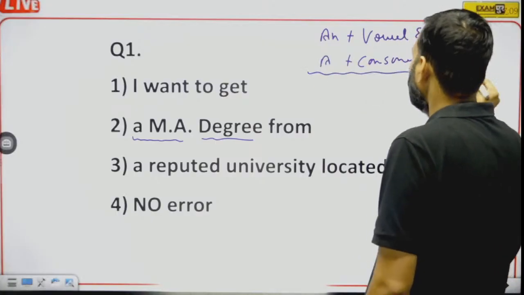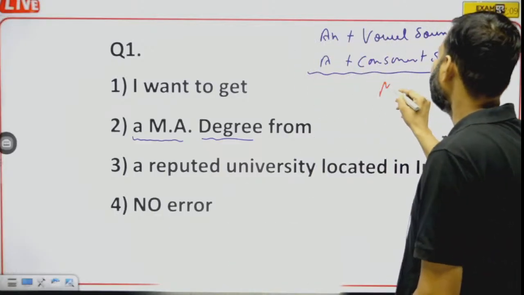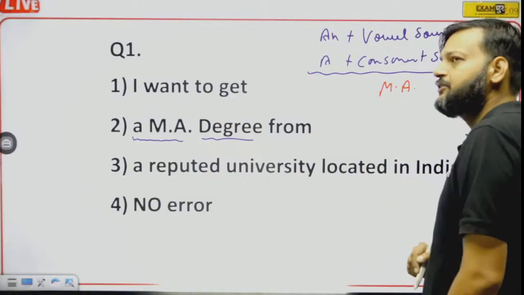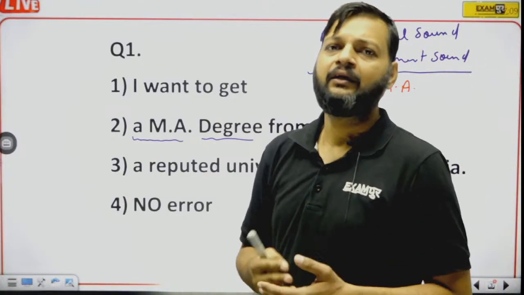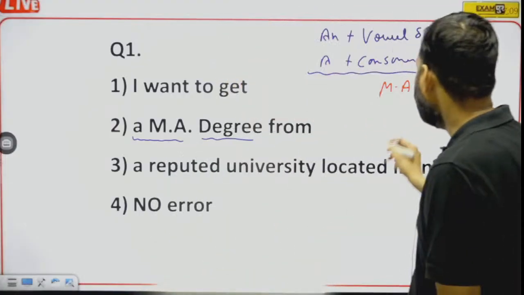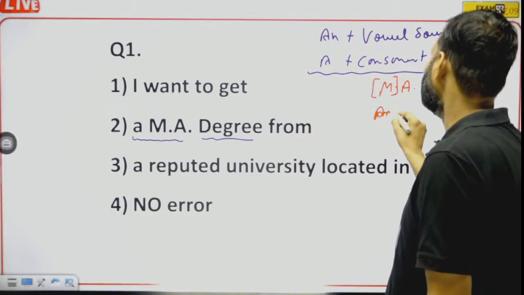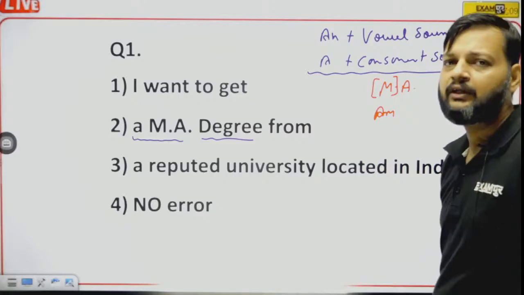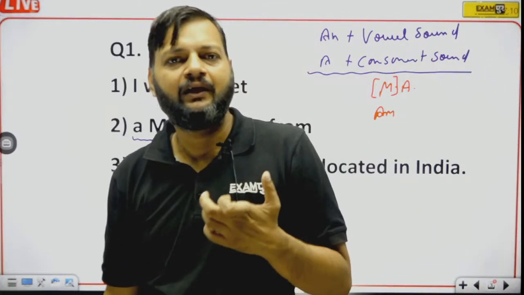Although it appears that MA starts with a consonant, when we pronounce it, the first letter of pronunciation becomes A, because if you say M, it will spell like this. So the first letter of pronouncing the word MA is A.